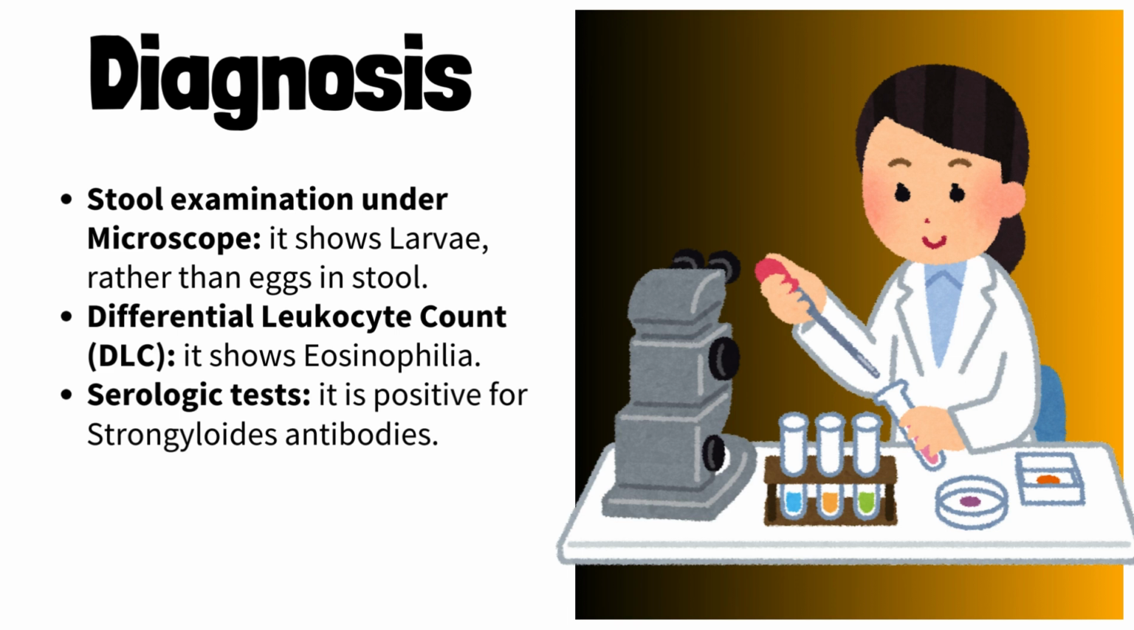Diagnosis. The following lab tests confirm it. Stool examination under microscope shows larvae, rather than eggs, in stool, because eggs are not released in stools, only larvae are. Differential leukocyte count shows eosinophilia. Serologic tests are positive for strongyloides antibodies.